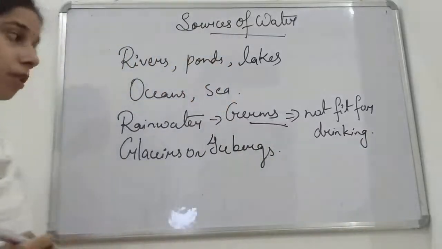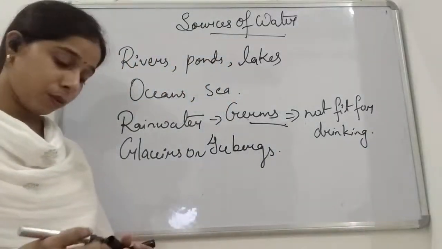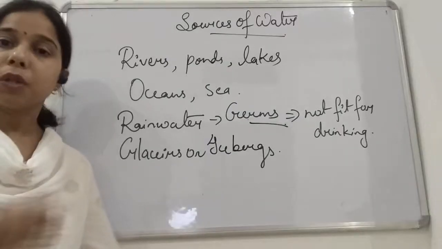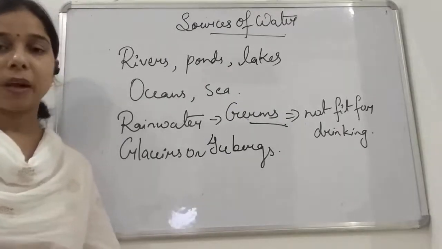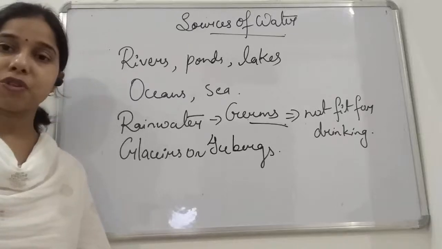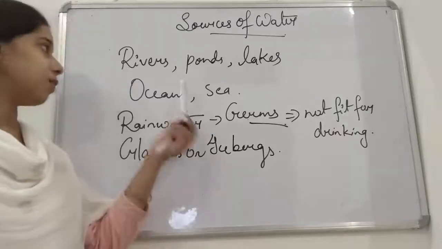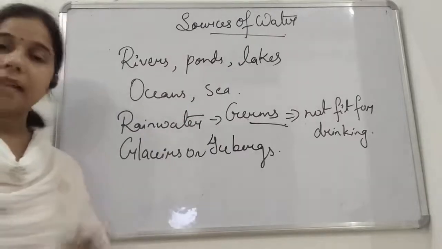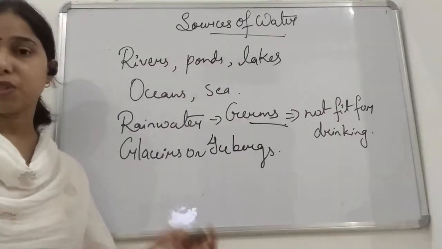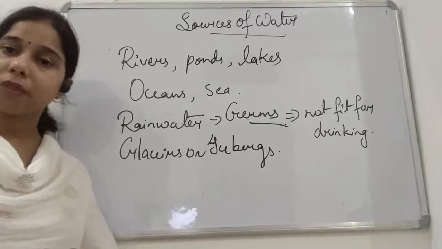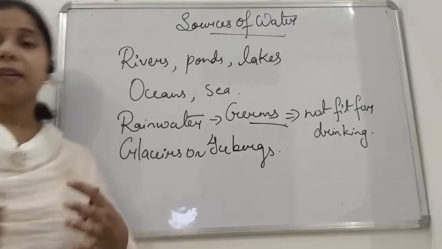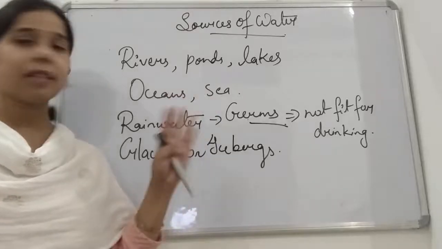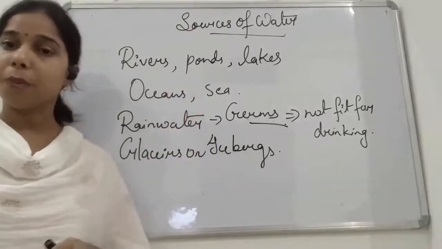Okay, not only this student, the same thing happened with the icebergs. When the icebergs or the glaciers melted, the water released by the melting glaciers will finally mix with the river, pond or lake. Again, that water has germs in it, so it is not fit for drinking. So we do not drink the water directly from the water bodies, that is from the river, pond or lake.